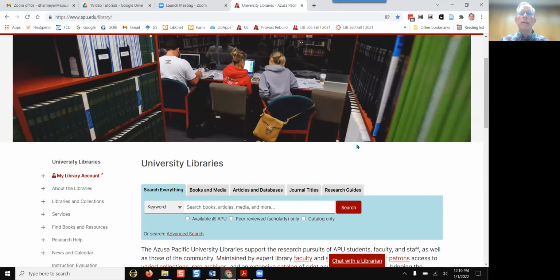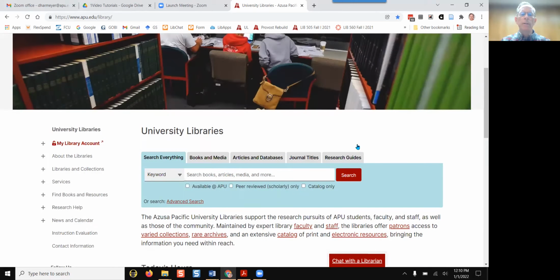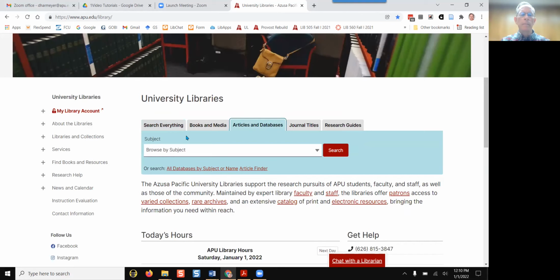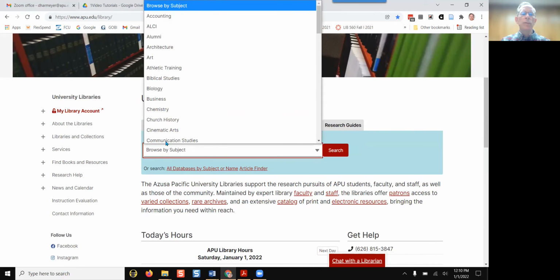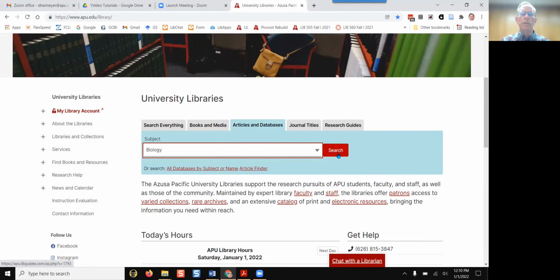Third, you can access full-text peer-reviewed articles by clicking on Articles and Databases, then browse by subject. Find your subject area, then click on Search.